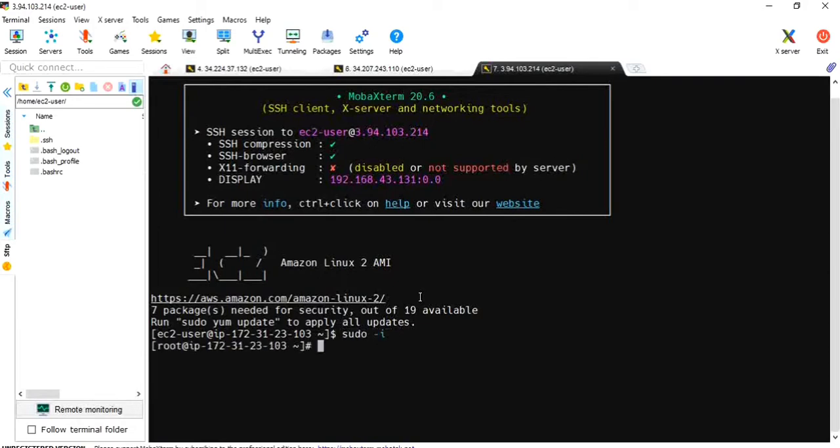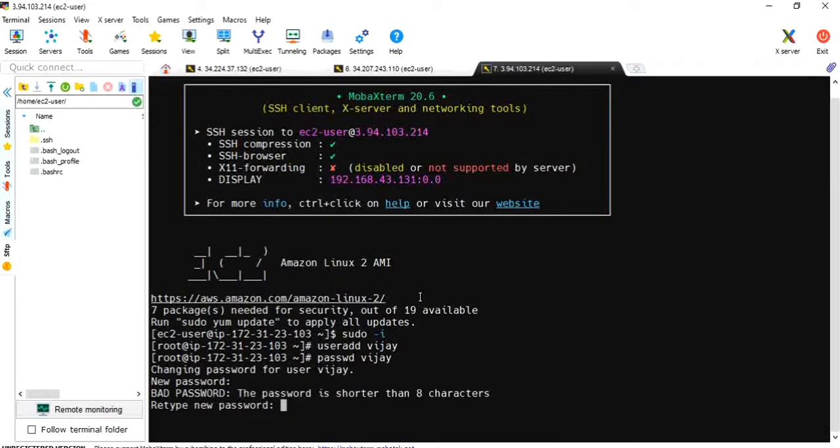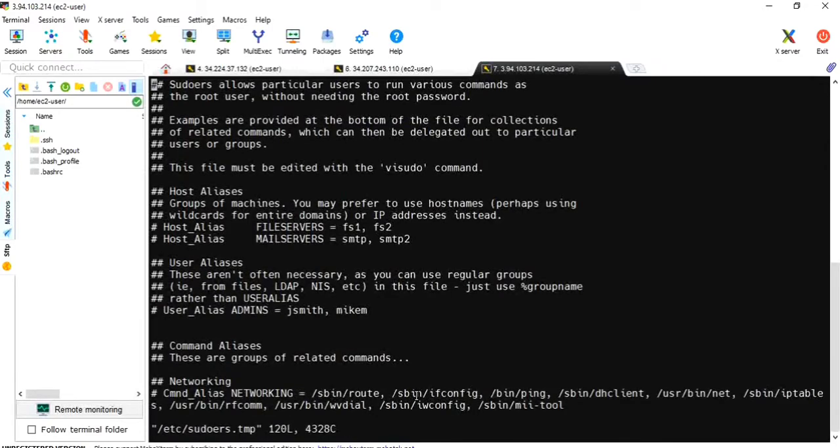Let me create the Vijay user, same user as on server 2. useradd vijay, passwd vijay, password vijay. Okay, visudo. Guys, ignore the background.